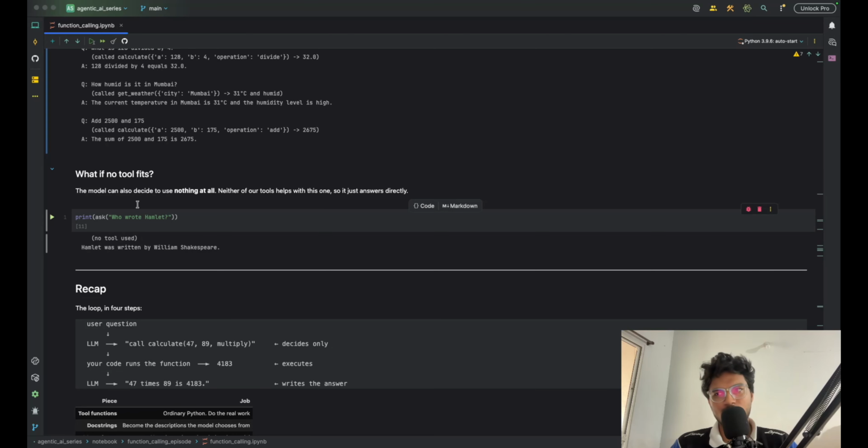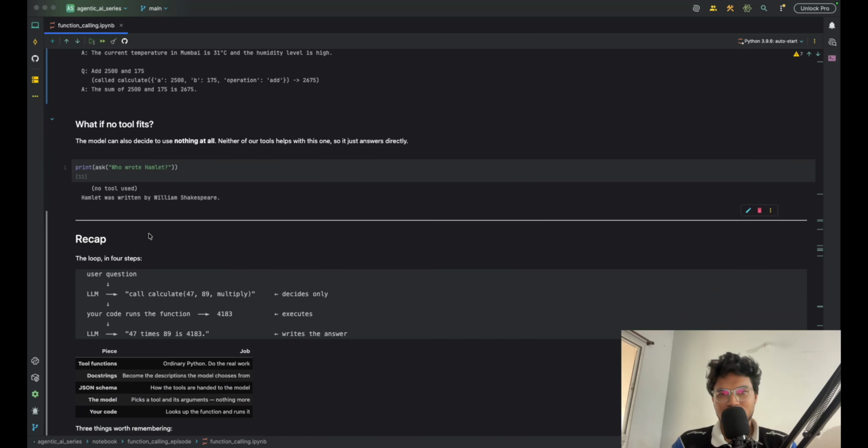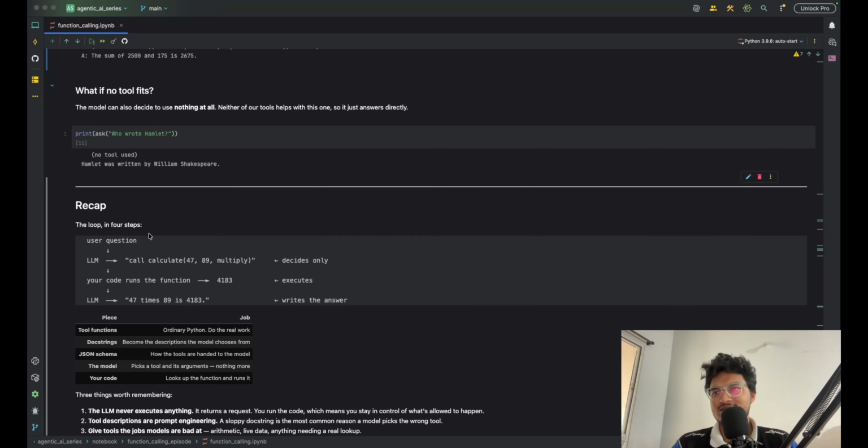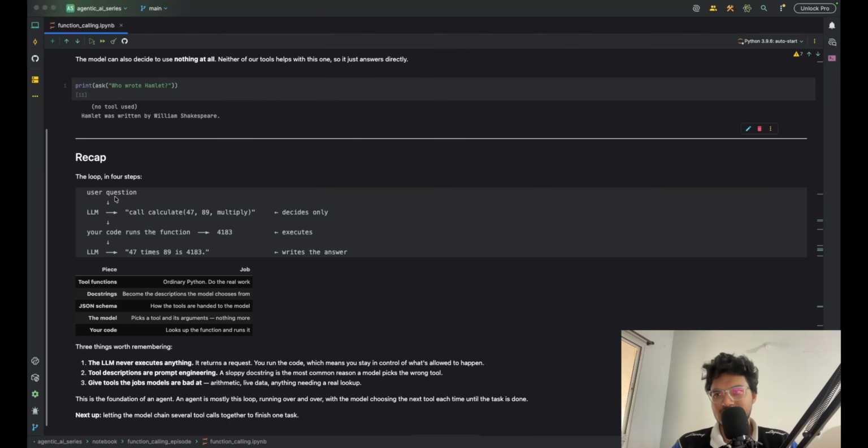And what if no tool fits? If you ask who wrote Hamlet, which was written by William Shakespeare, definitely no tool will be used. These are also scenarios. So that's all: the user asks a question, the LLM decides which tool to use, it makes a third party API call or something, and it returns some response. Then the LLM again writes or rephrases the answer, or based on that response it can also generate something else.